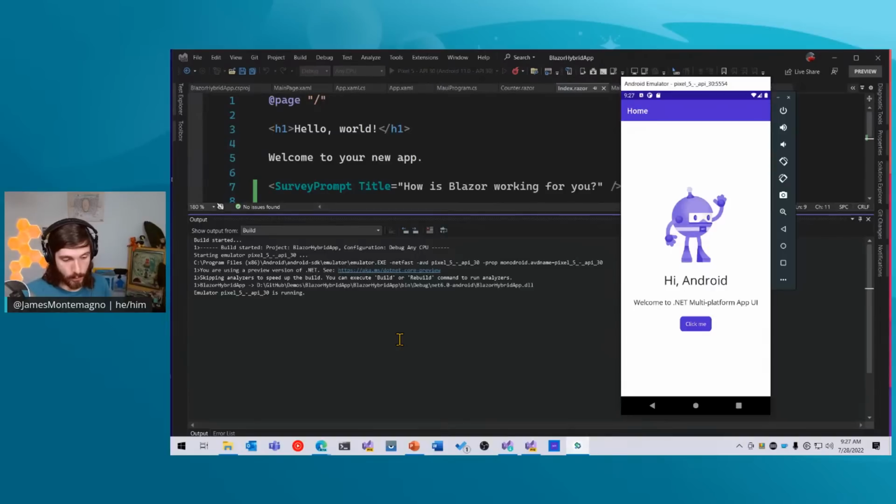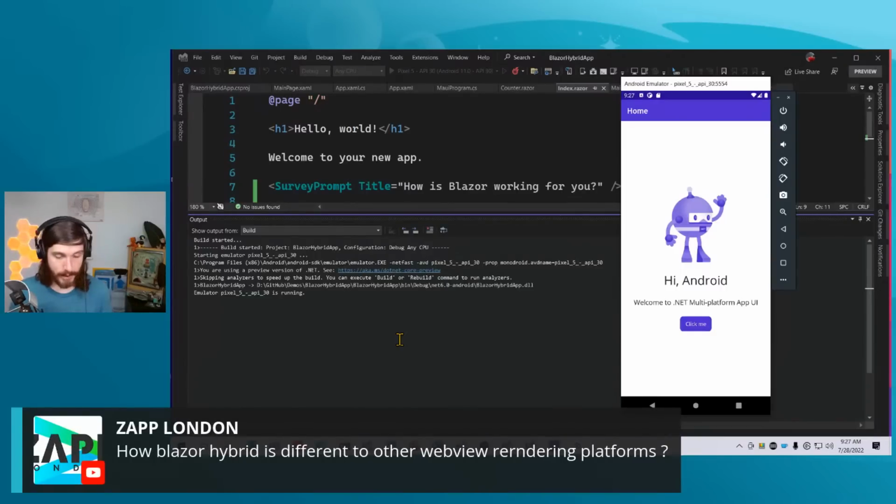But we're going to see what questions I have here. Maybe Zap from London over here was asking, well, in this Blazor hybrid app, is it using different web view rendering platforms? Yeah, great question. So we'll see here if I just tap on the Windows app, this is going to be using whatever the